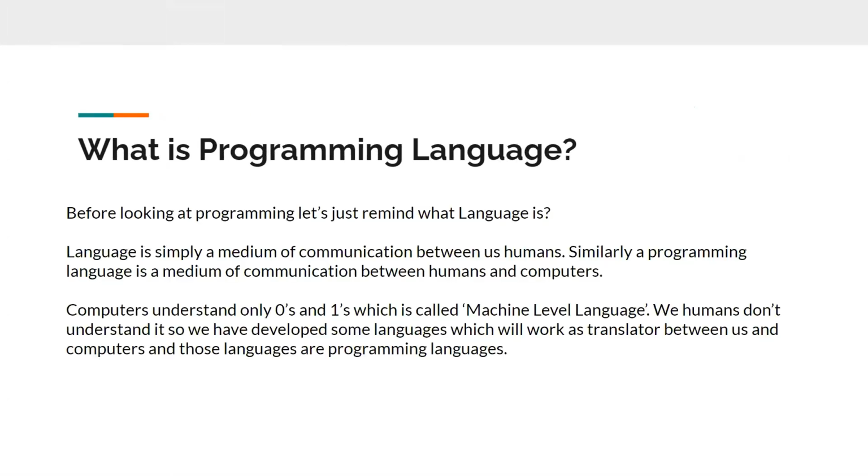Now, we all know what language is, right? Language is a way of communication between us humans. Similarly, programming language is a medium of communication between humans and computers. We can communicate with any machine with the help of programming language. There are tons of programming languages available out there, like Python, Java, C++, and many more.